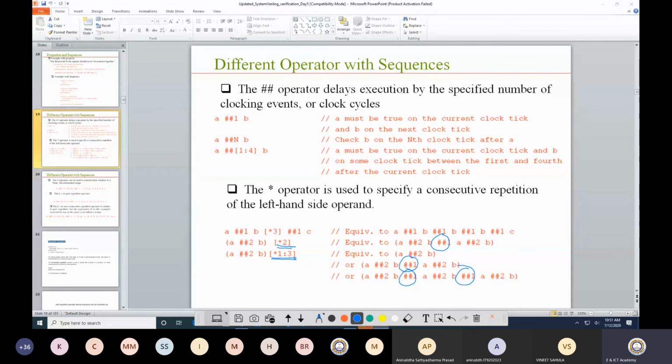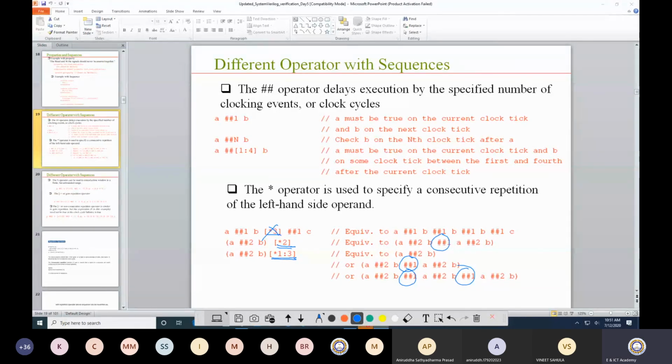Because if there is no delay, then it is constant B. See over here, if I am not writing the ##3, if I am not writing the star 3, then the meaning is A, ##1 B, ##1 C. That means B is 1, and then one clock cycle later C is 1. But when I write down star 3, then what is the meaning of this? B is high for three cycles, then C.